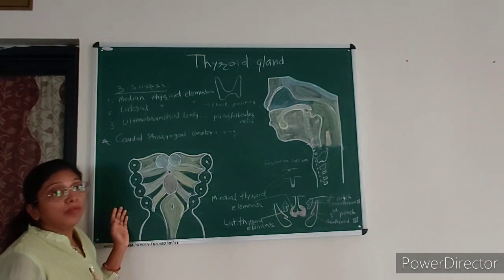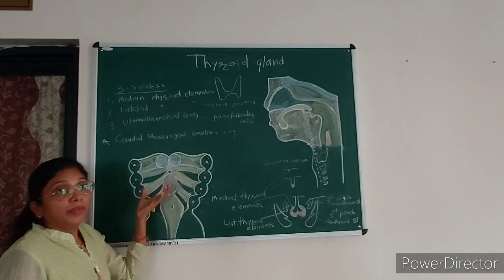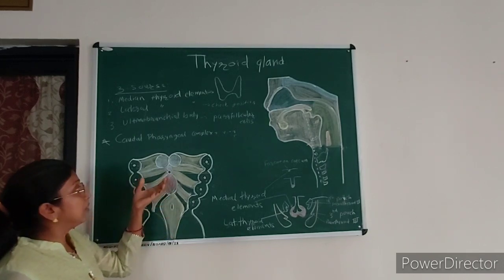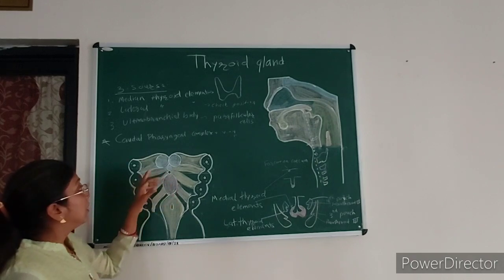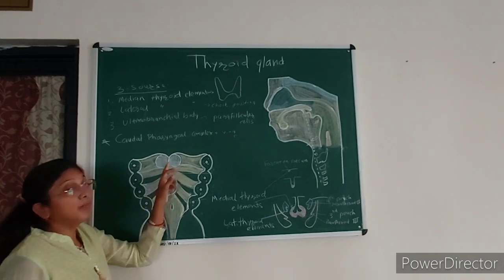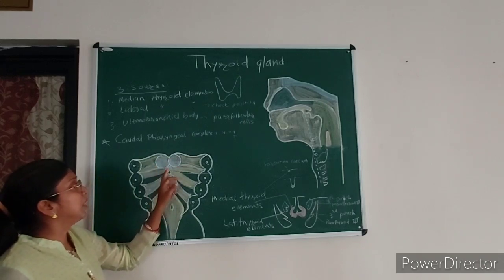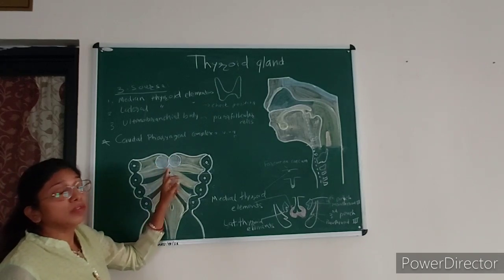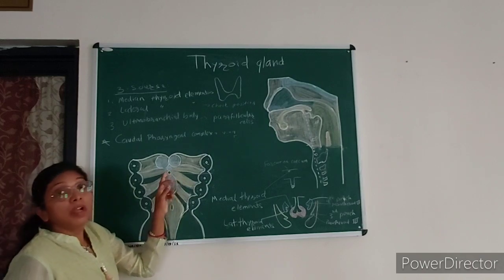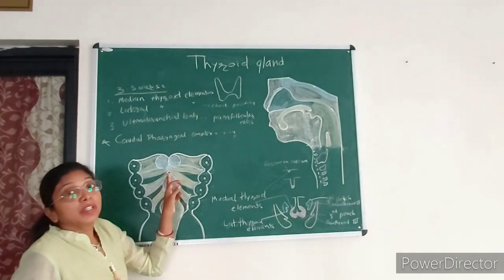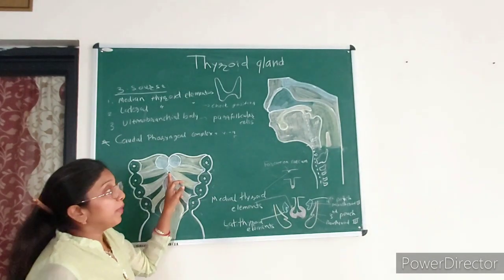Now, this is the floor of the pharynx, within which you can see the different swellings that fuse to form the tongue. This is the lateral lingual swelling, and this is the medial lingual swelling, also known as the tuberculum impar. Just caudal to the tuberculum impar, there is the foramen cecum.